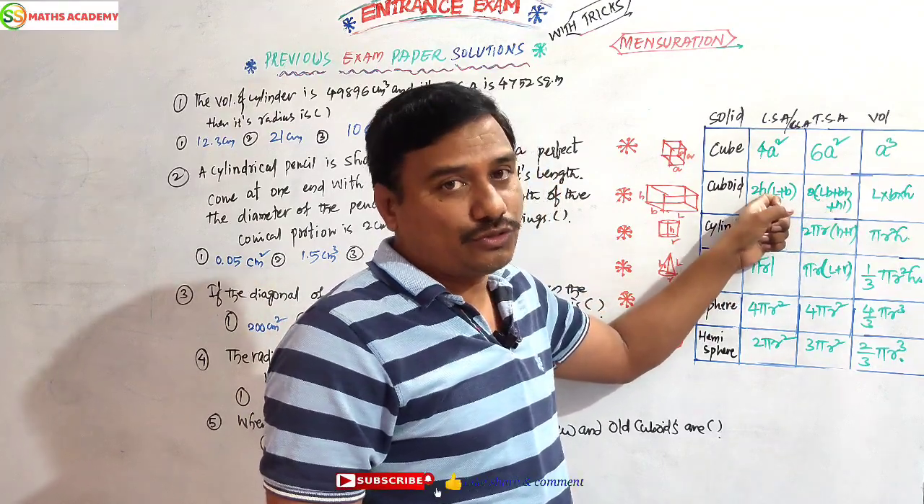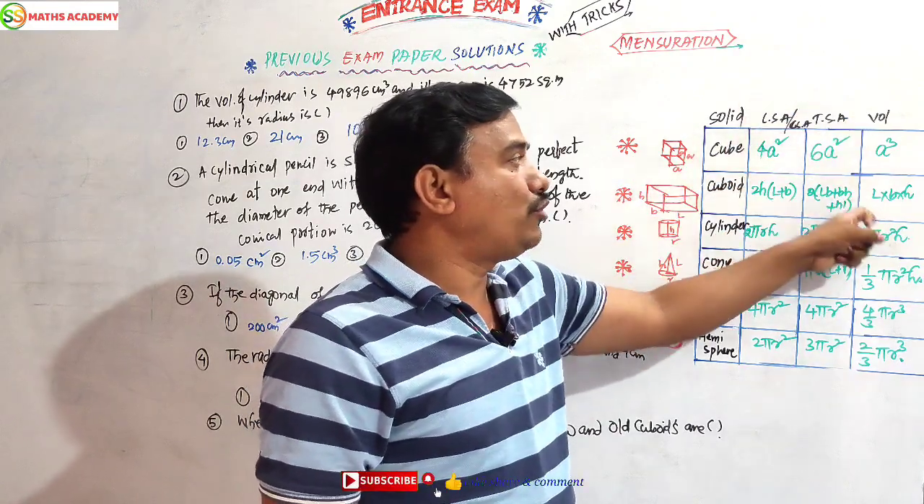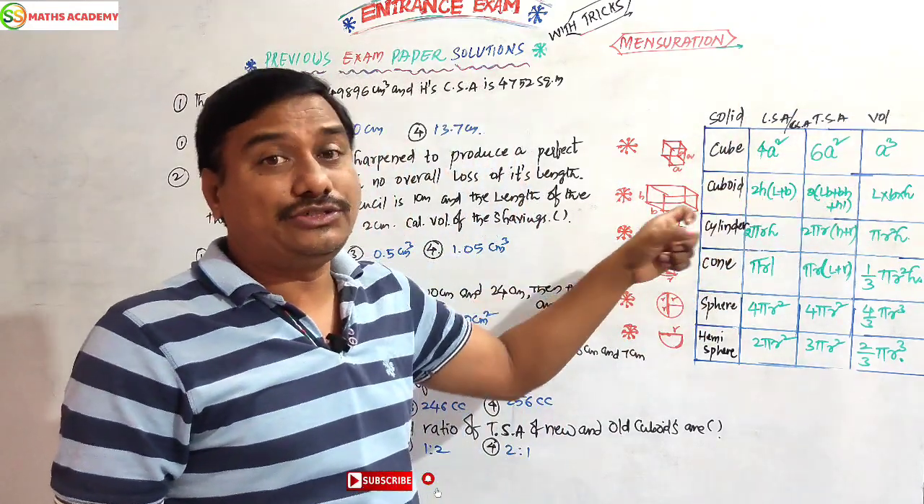This is also the area of the 4 walls of a room. This formula we can also use like this. Next, volume of cuboid is l into b into h. Very easy to remember.